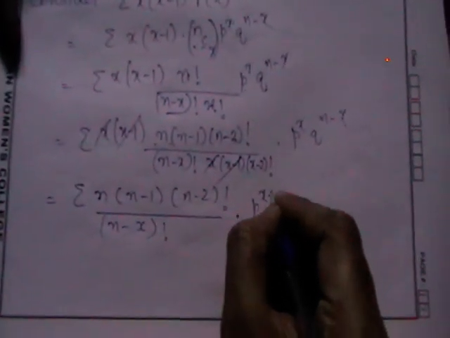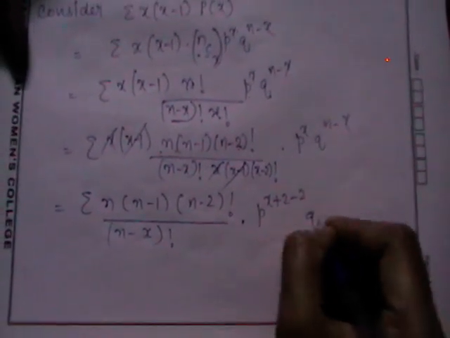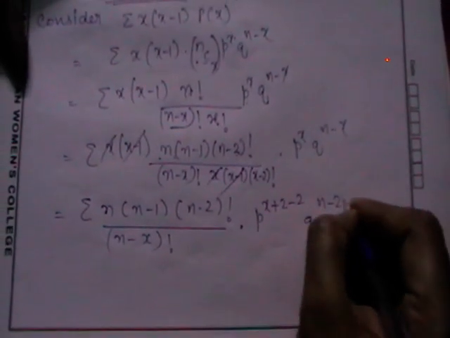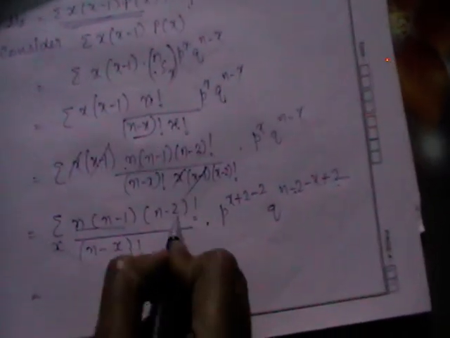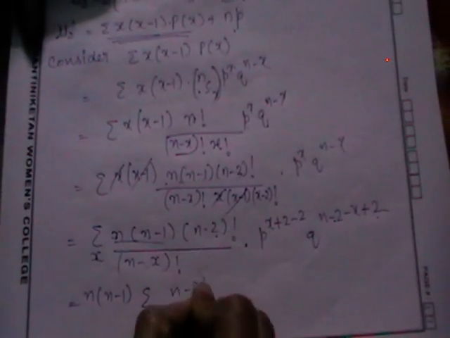What I said, then you go to the powers. You should add and subtract 2. Q power, here also add and subtract plus 2 and minus 2. So now what is the variable here? X is the variable. So except this factorial term, take out this n into n minus 1 into n minus 2 factorial.